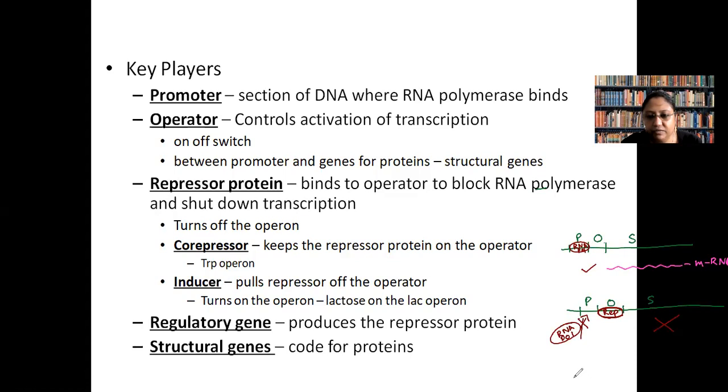It cannot bind over here. Okay. So what is the status? Why can RNA polymerase bind here? Because here, along with repressor protein, there will be presence of inducer. So this heart-shaped thing is called inducer. So this is inactive repressor. So inactive repressor cannot bind to this, and this is the active repressor.